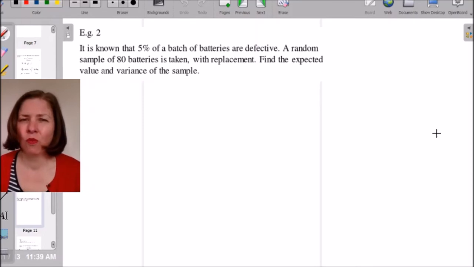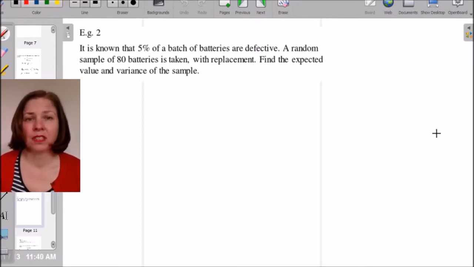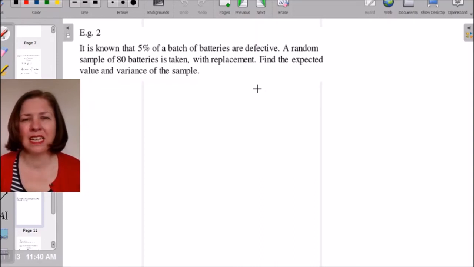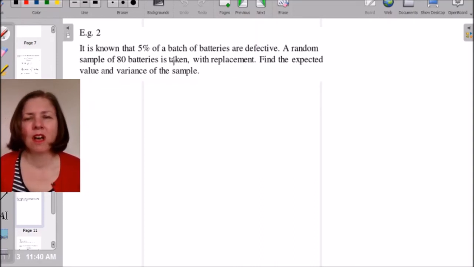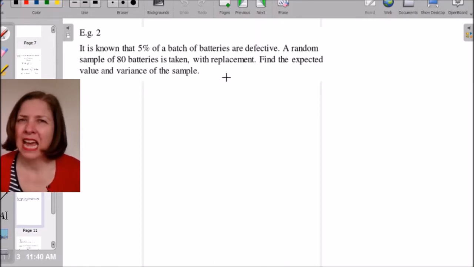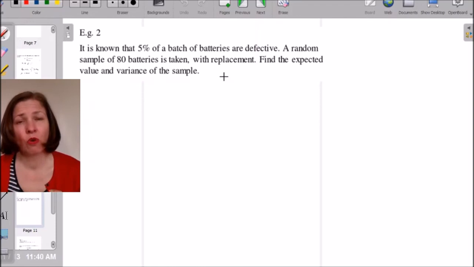Now, when it says with replacement, actually, I don't know how many batteries there are in the whole batch, right? But I'm taking a random sample of 80. I assume it's so big that really the replacement bit doesn't even make a difference. But what I do know is that when I take a battery, there are 2 possibilities. Either it's defective or it's not.